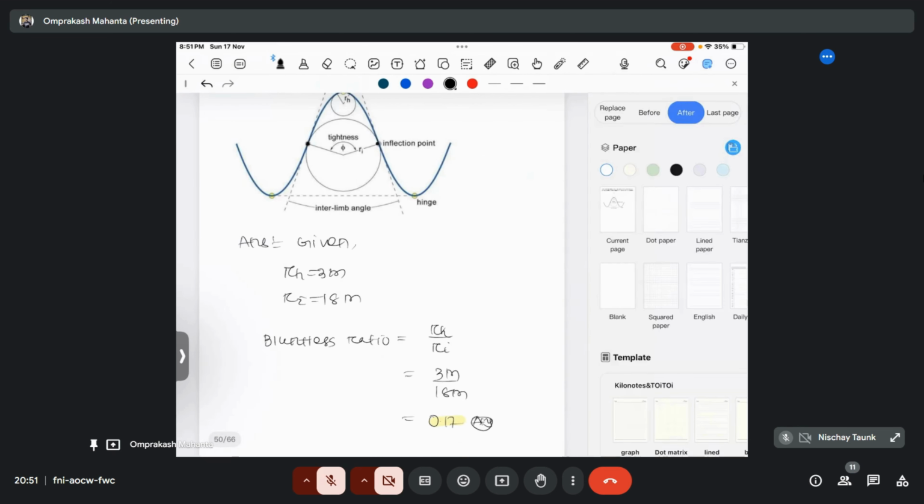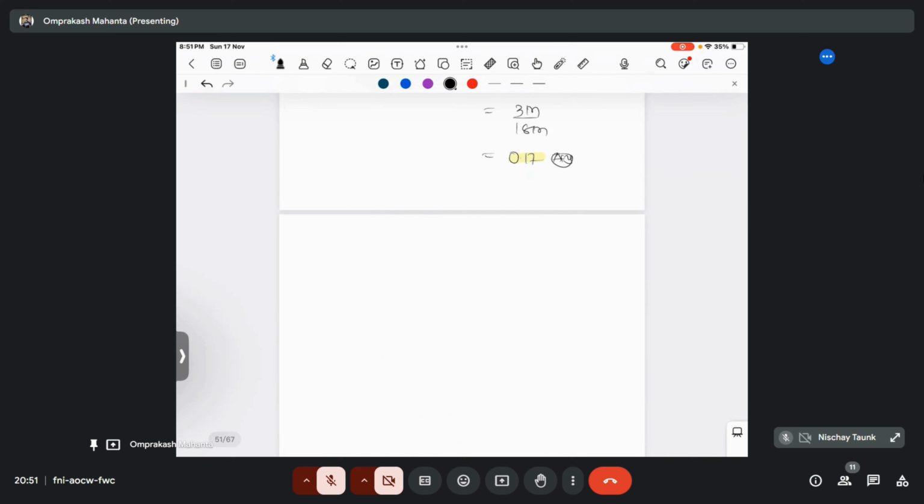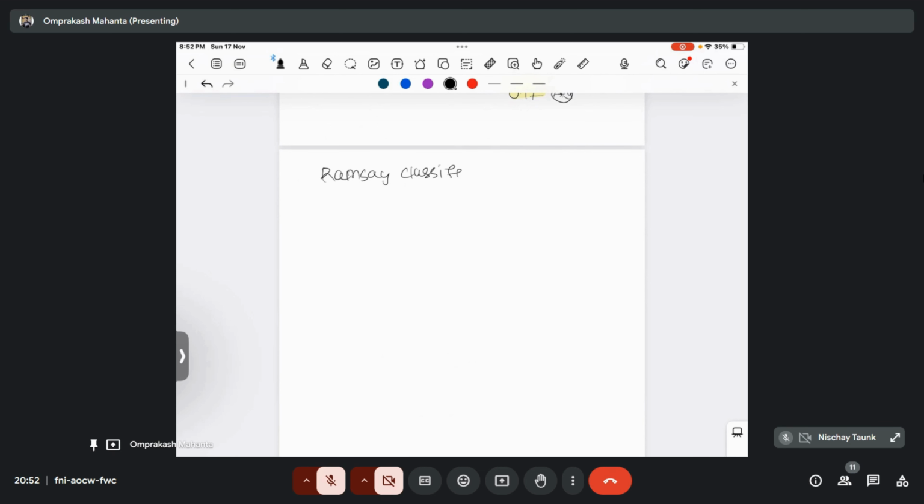Okay, so tell me, for Ramsey classification, axial planar thickness: in which case will the axial planar thickness remain constant, and in which case will the orthogonal thickness remain constant? For class 2 (parallel), axial planar thickness will be constant, and for 1B, which is the parallel fold, orthogonal thickness will be constant.